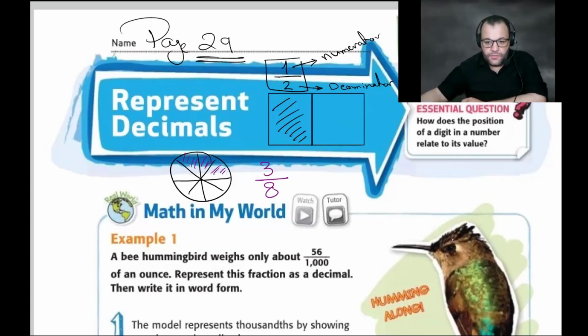Mister, I don't understand what a fraction is. What is the meaning of fraction? A fraction is a part of a whole one. If you have a pizza, what? A part of a whole one.